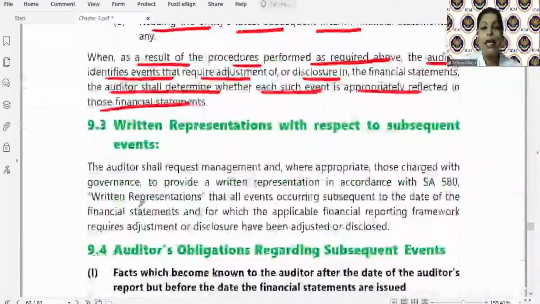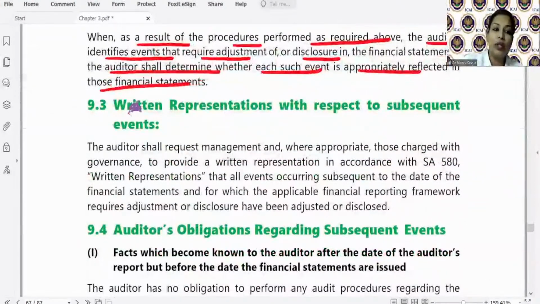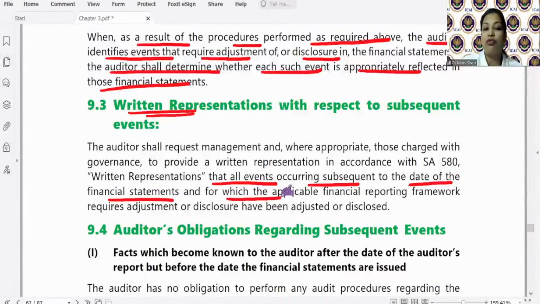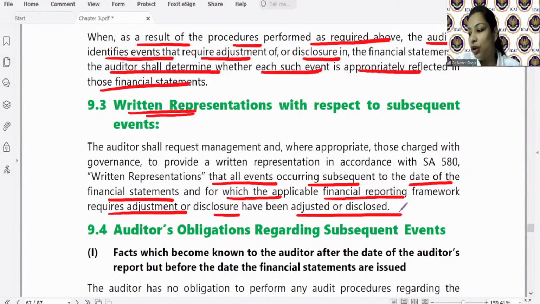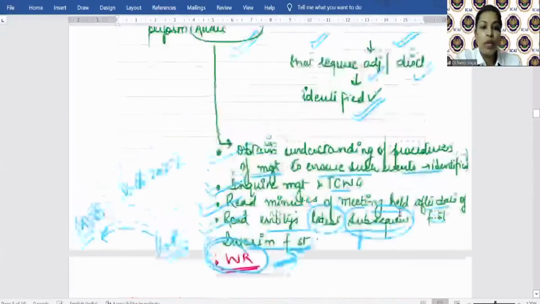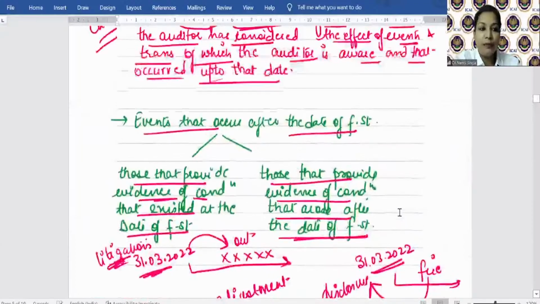Okay. Now we have seen that the auditor will be obtaining what? Written representation that all events occurring subsequent to the date of financial statement, and for which the applicable FRF requires adjustments or disclosure, have been adjusted or disclosed. Is it clear? Students, send in your replies. Okay, Sankaran, now we'll be discussing that B period. So I hope this A period is clear.